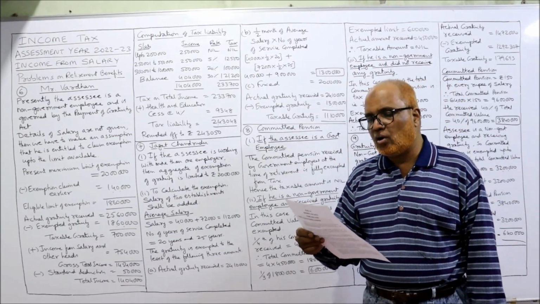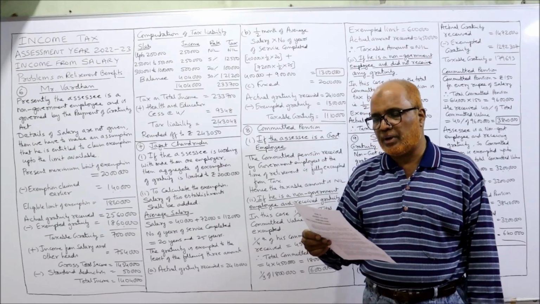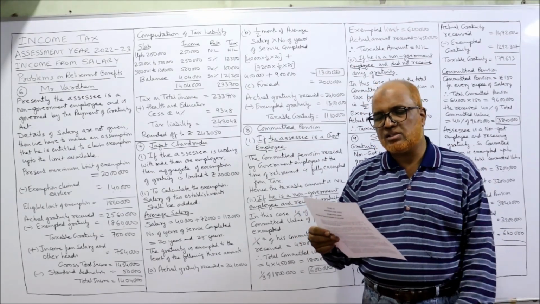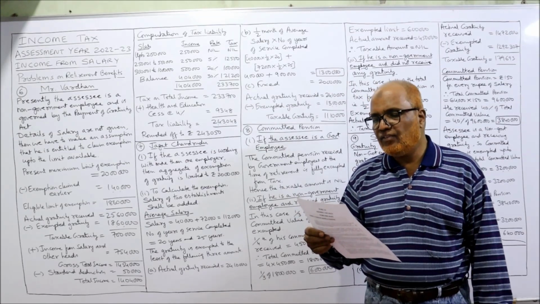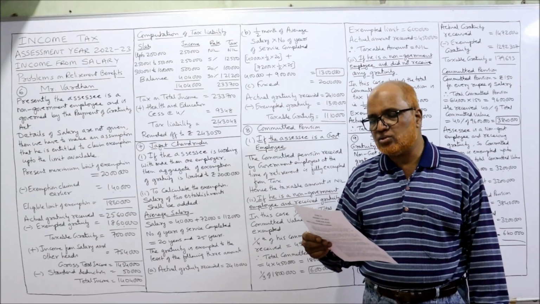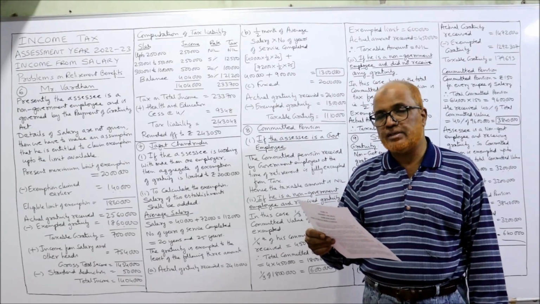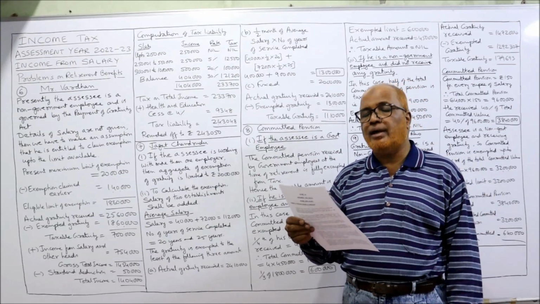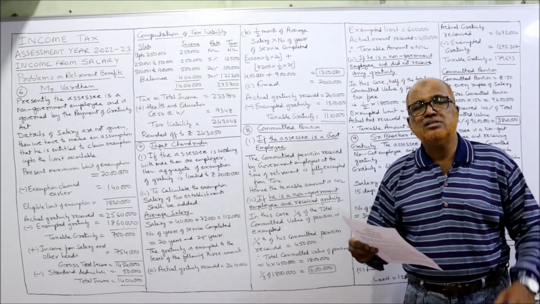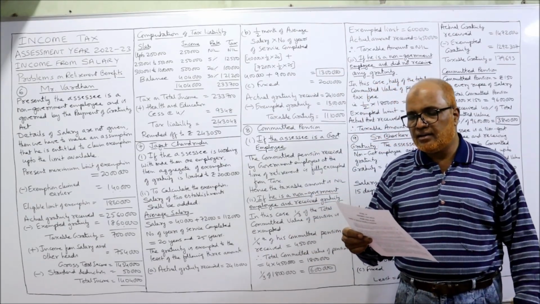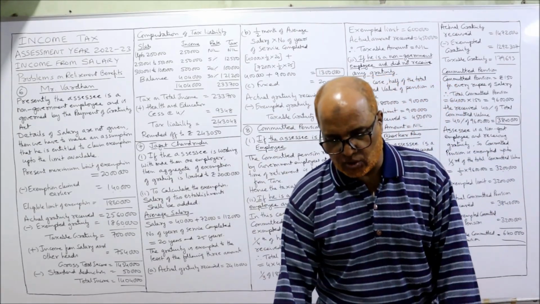Last salary drawn is 40,000 and 72,000 per month. First organization 40,000, second organization 72,000. On the eve of his retirement, he received 10 lakh rupees and 14 lakh 10,000 rupees as gratuity from the 2 establishments. So total 10 lakh plus 14 lakh 10,000, 24 lakh 10,000 is the total gratuity received from both the establishments. Calculate taxable amount of gratuity.